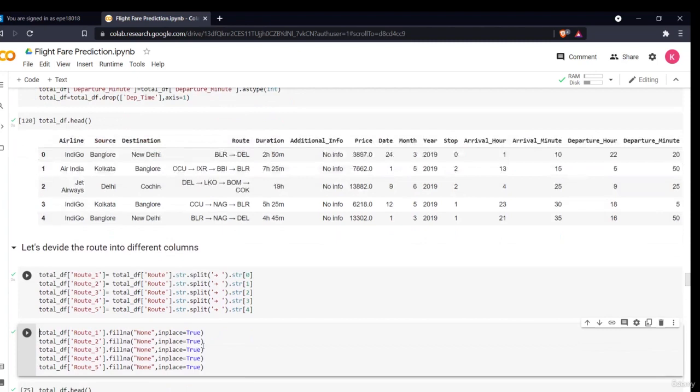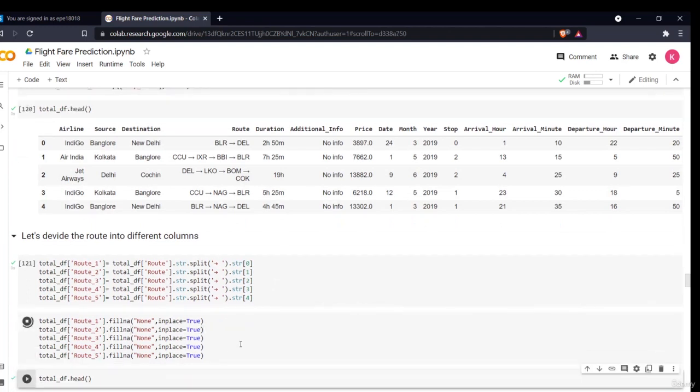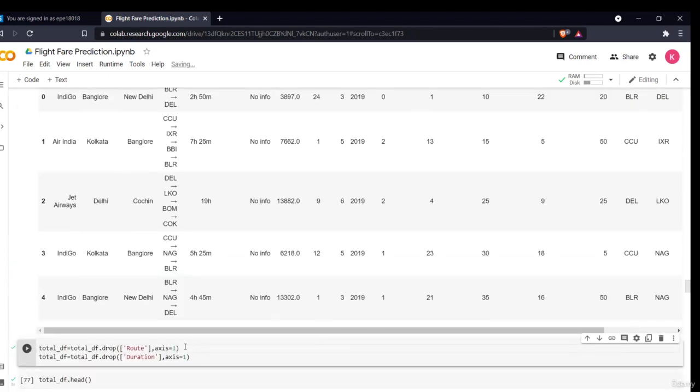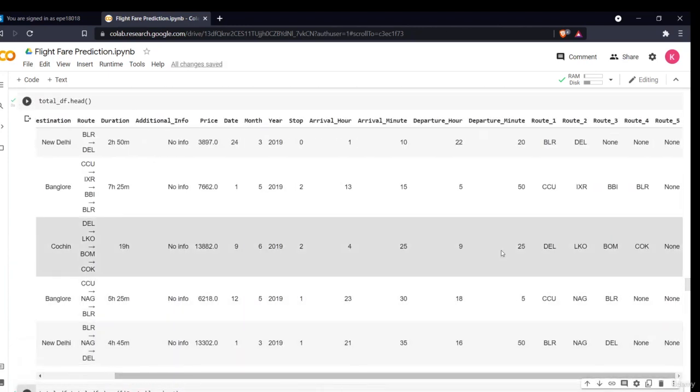Now what happens is, the different routes will have some none values, right? This one has only two routes. So what will happen to route 3, route 4 and route 5? They'll have null values. So we'll replace those null values with none. Now when we see the data, as you can see, the routes are mapped into route 1, route 2 and so on.